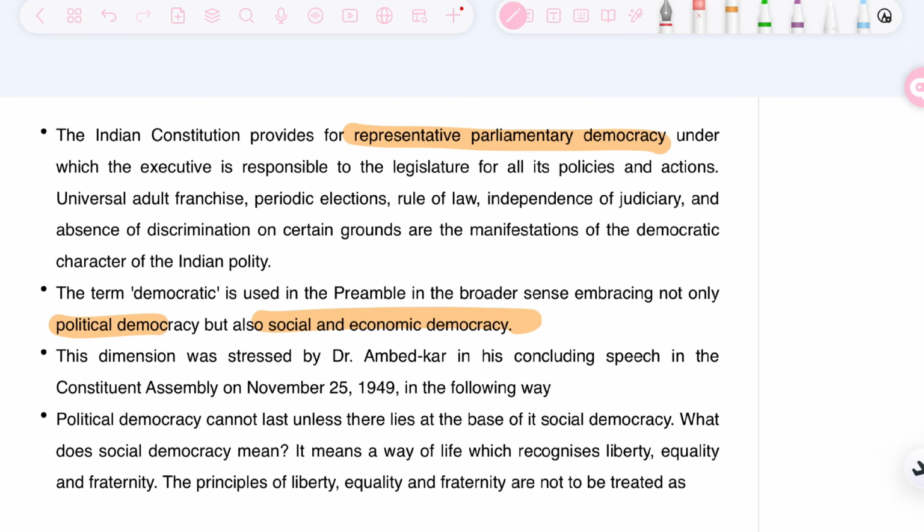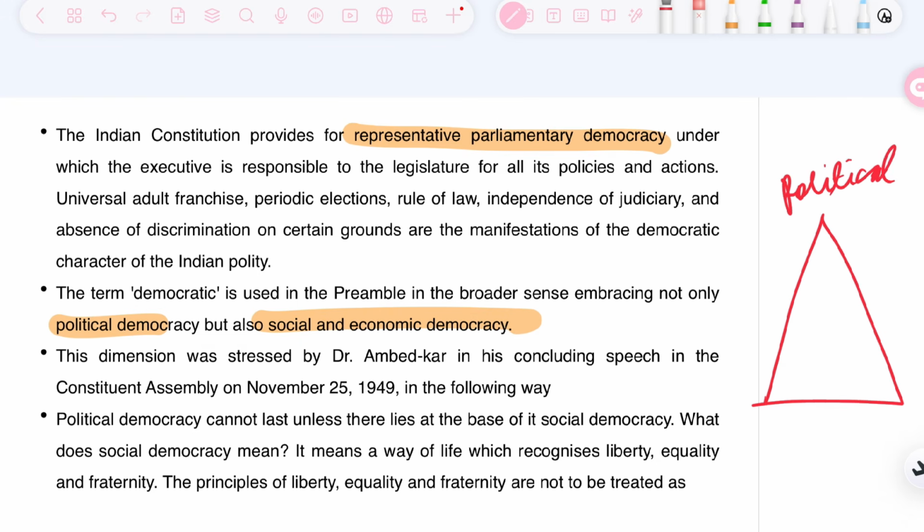Voting in election is only a part of political democracy. However, we all have to be aware that democracy is not just in a political sense, but also in a social and economic sense. In the social and economic sense also, everybody should be equal, and everybody should get an equal opportunity. This concept was brought forward by Dr. B.R. Ambedkar, and he stated that political democracy cannot last unless there lies at the base of it social democracy. So he stated that unless we have social democracy at the base, political democracy cannot exist in any country.